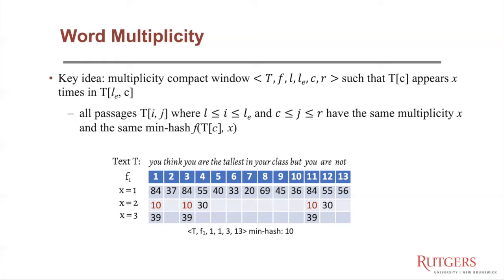For the second time, it has a hash value of 10. And the third time has a hash value of 39. And as you can see, all these passages in this compact window have a min hash that is exactly the hash value of the keyword word TC, which appears the second time in all these passages and has a min hash of 10.